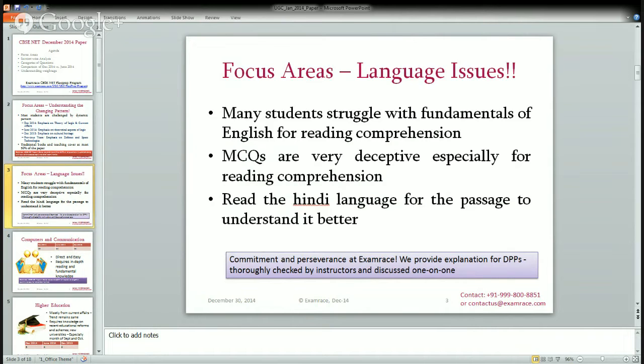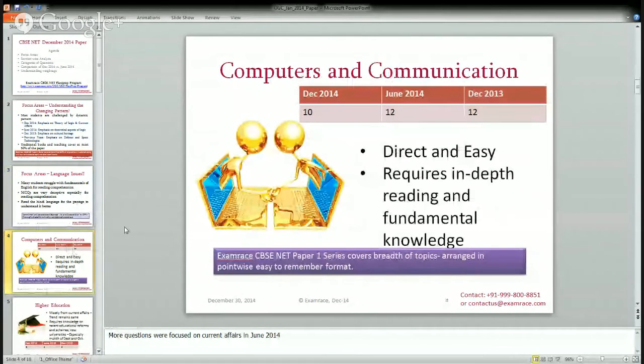UGC won't look into whether you are reading in English or in Hindi. The only thing that matters is whether you answer the question correctly. So get past the language barrier, solve the question in whatever language, but be very clear about the concepts.